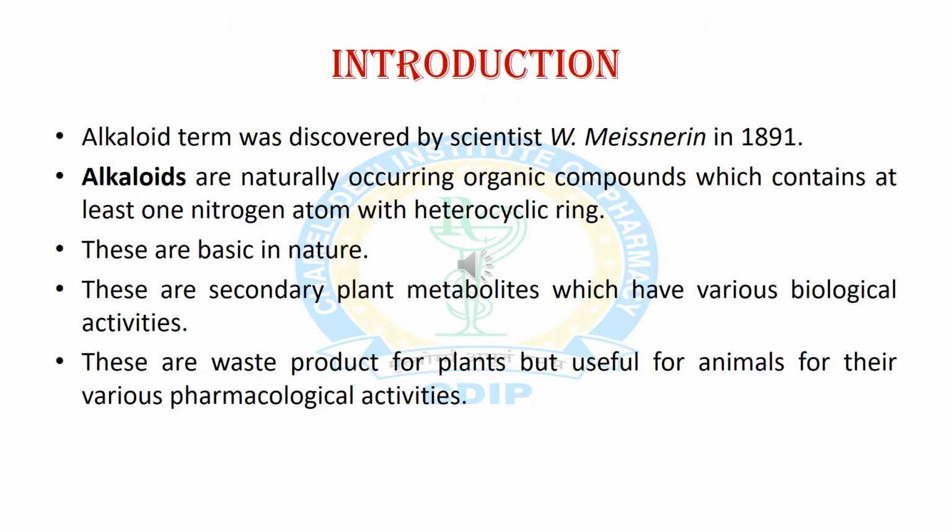Now we will discuss the introduction of alkaloids. The term alkaloid was discovered by scientist W. Meissner in 1891. Alkaloids are naturally occurring secondary plant metabolites which contain at least one nitrogen atom in a heterocyclic ring, and these are basic in nature and have different types of biological activities. These are waste products for plants but useful for animals and humans.